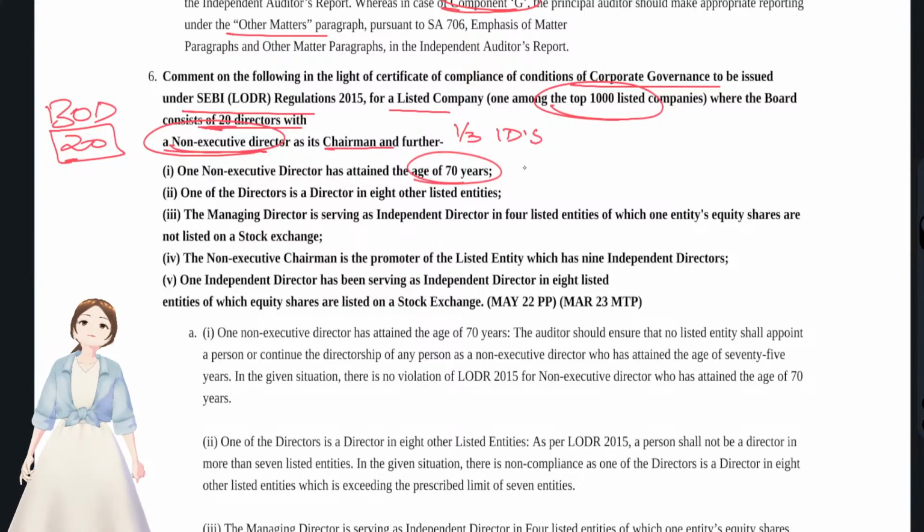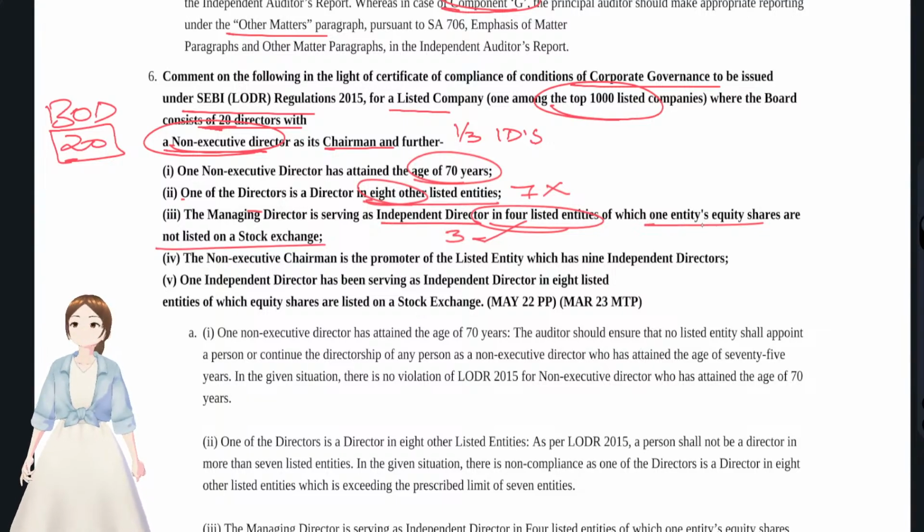If it's more than 75 years, then there is a problem. Okay, one director is a director in 8 other listed entities. You see, maximum directorships 7. If it's 8, then this is not in compliance with LODR regulations. And the managing director is serving as independent director in 4 listed entities. Maximum limit how many? 3 listed entities, of which one's equity shares are not listed in stock exchange. Okay, then 4 minus 1 is 3, so it is in compliance.